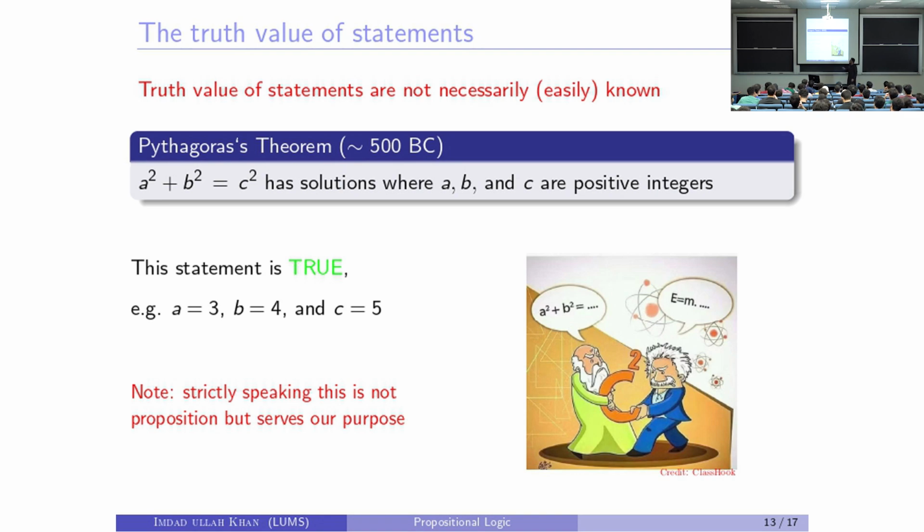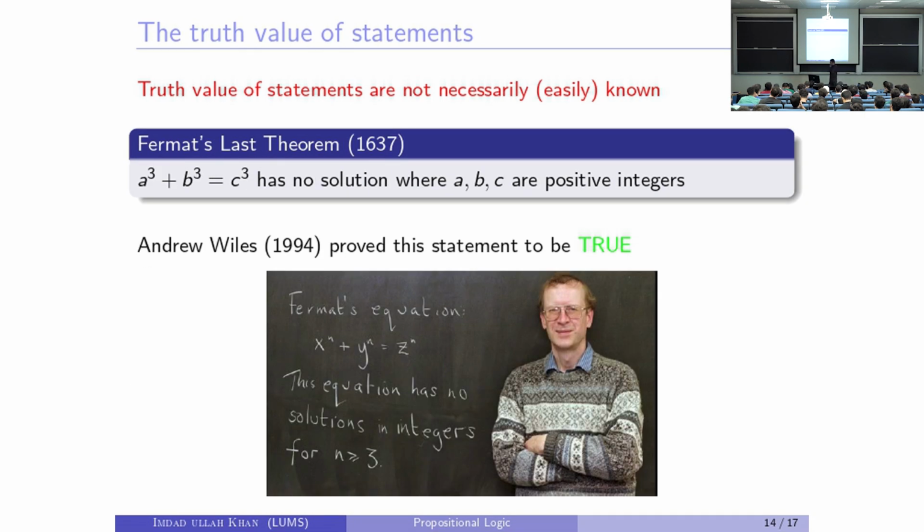Now, this is a note that should have come earlier, that strictly speaking this is not a proposition. That's why there is a lot of confusion at this stage, but I want to make a point here. The next examples will make it clear what I want to say. Finding the truth value of propositions is not necessarily an easy thing. That's what I wanted to say. So this is what we know. But the reason I introduced that is because I wanted to talk about Fermat's last theorem.